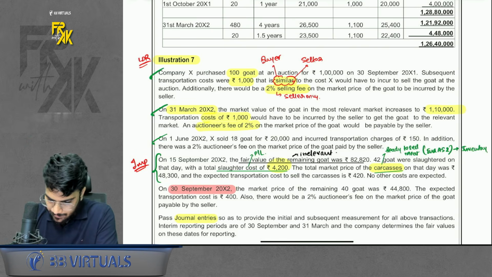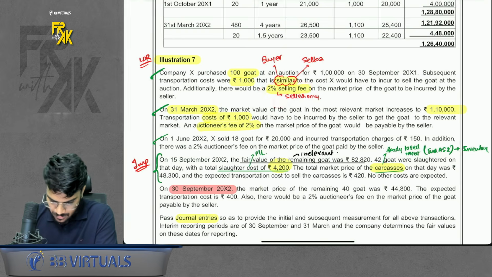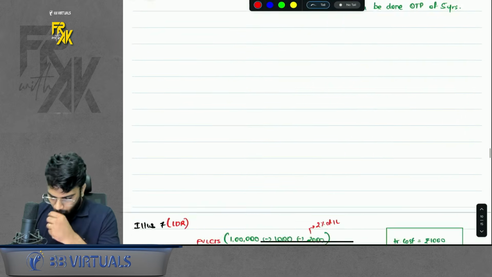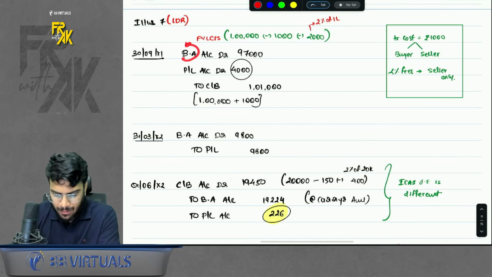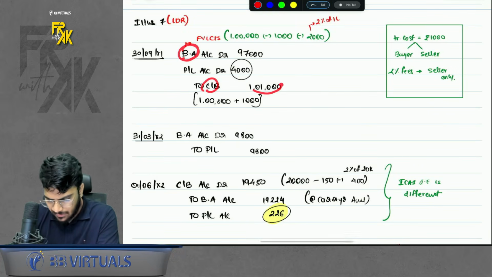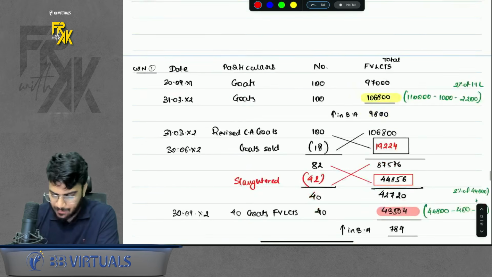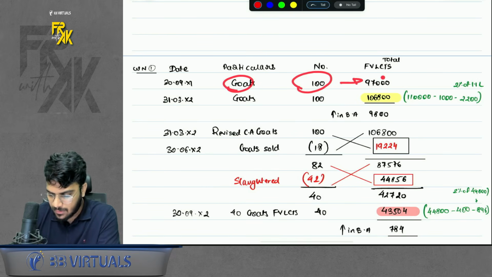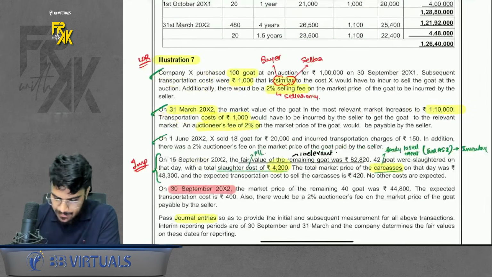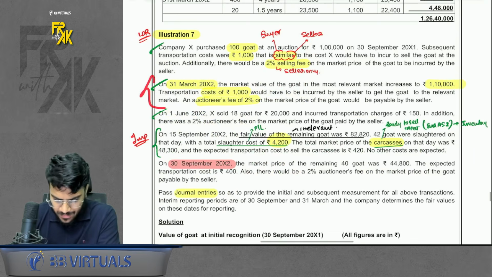Okay, sir. And there is a 2% selling fee incurred by the seller also. So what to do? On first day, you will record the entry biological asset to cash bank. This is the amount of cash bank, this is the amount of FVLCTS, just record it. Also prepare a table below that for 100 goats we recorded at 97,000. Then it is said that on year end FVLCTS is given.